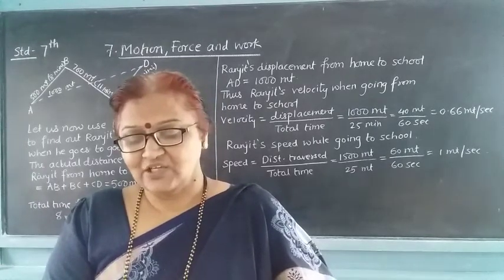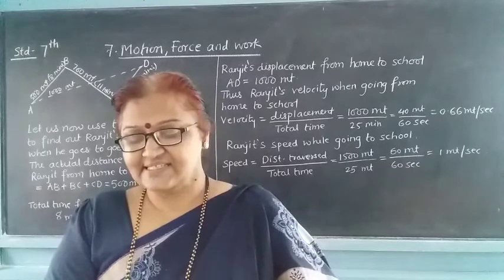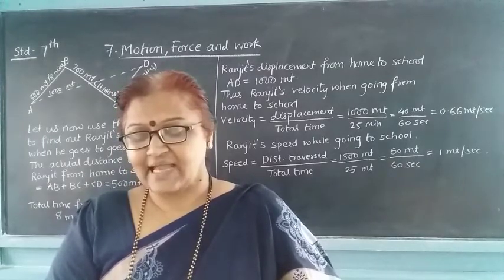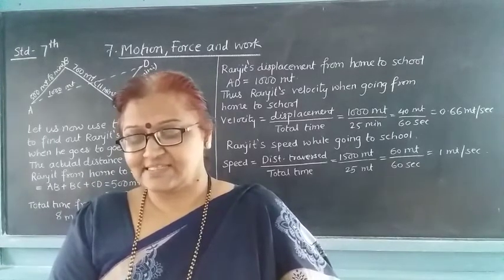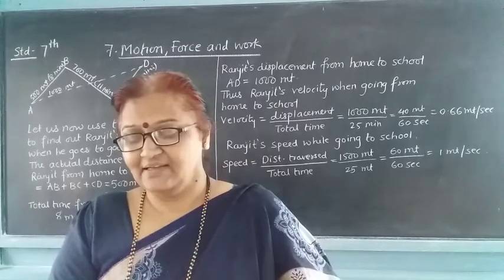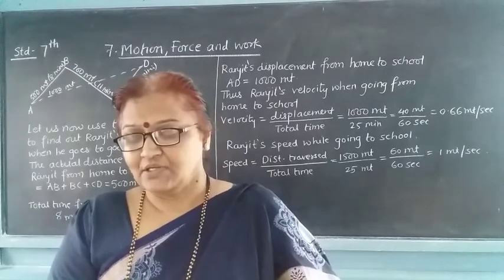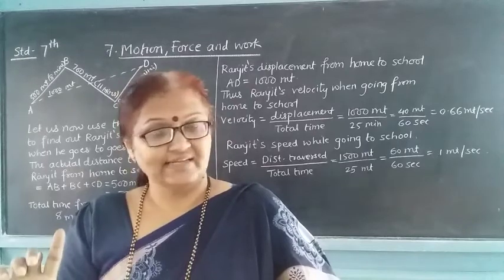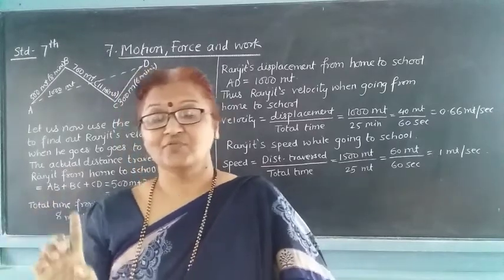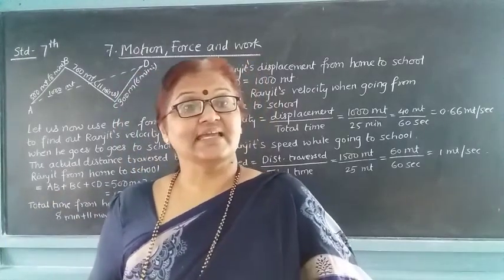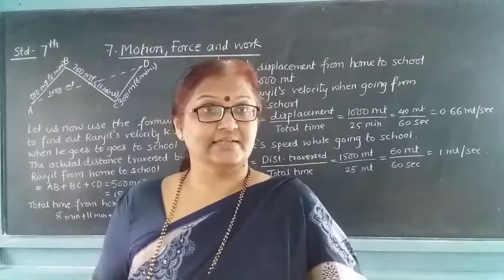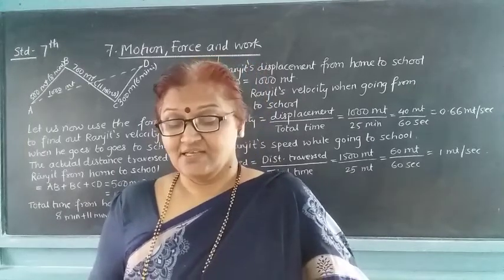Distance is in meters and time period is in seconds. Displacement is also in meters, and time period is in seconds. So both of these have the same unit, that is meters per second.